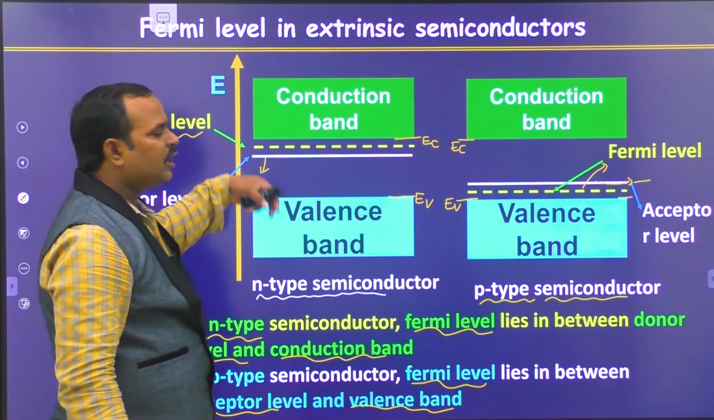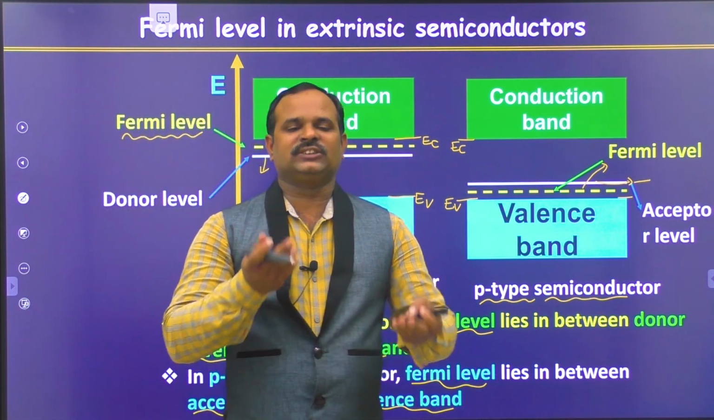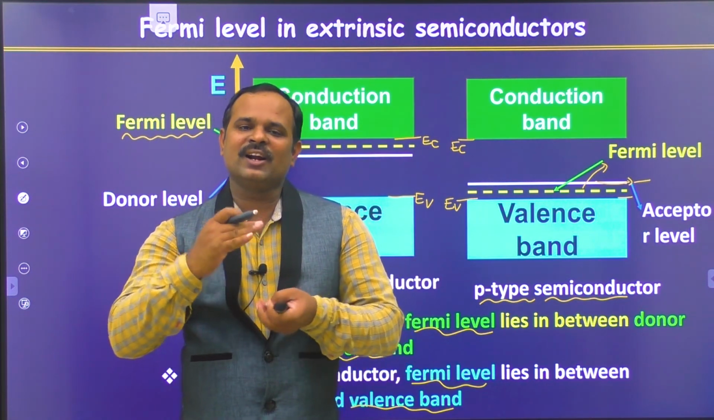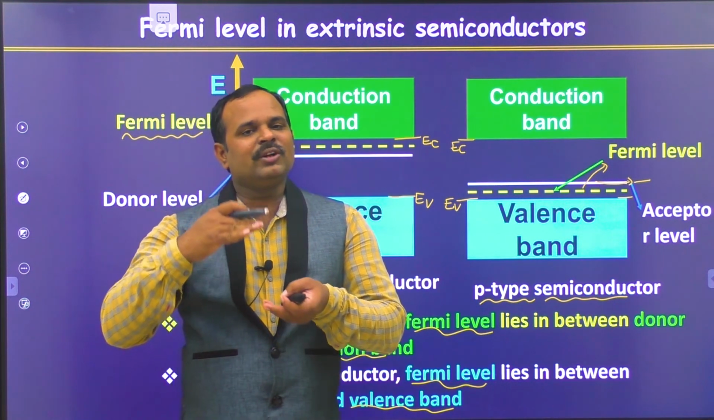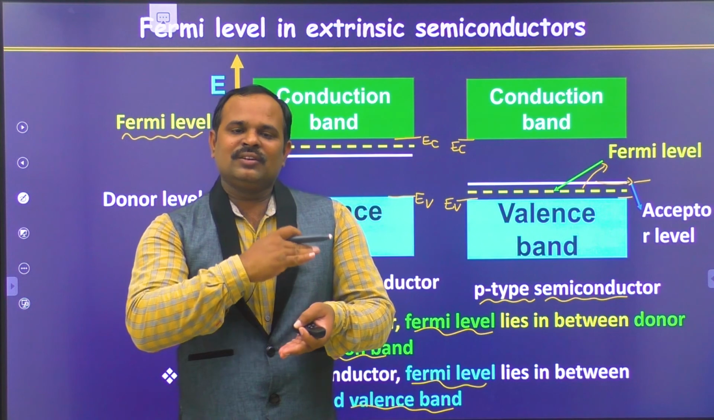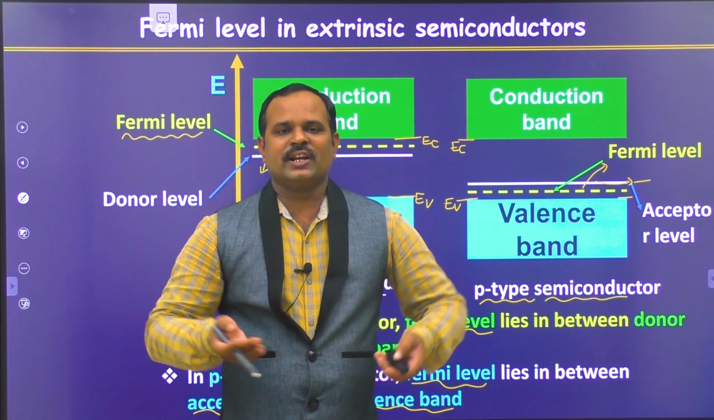So this is important for 1 mark. Sometimes they will ask: the Fermi level of N-type semiconductor lies exactly in between valency band and conduction band, or lies in between donor energy level and conduction band, or lies in between acceptor level and valency band edge. This is how the questions can be asked.